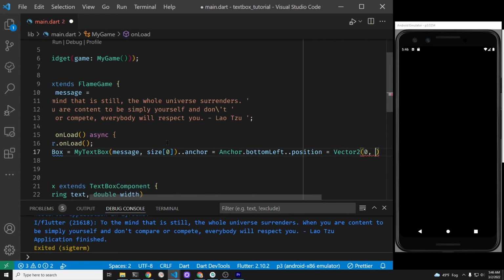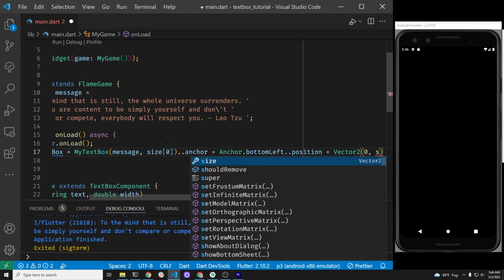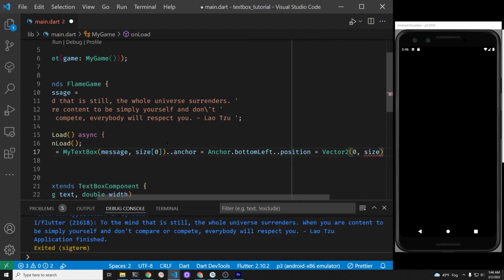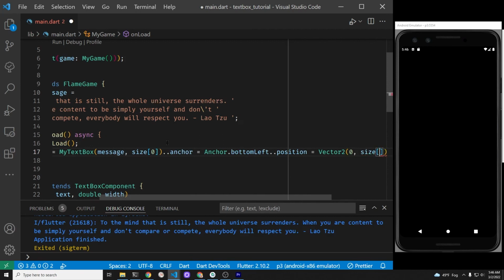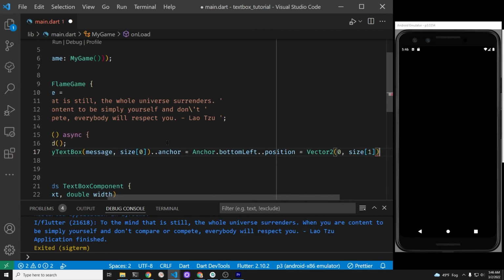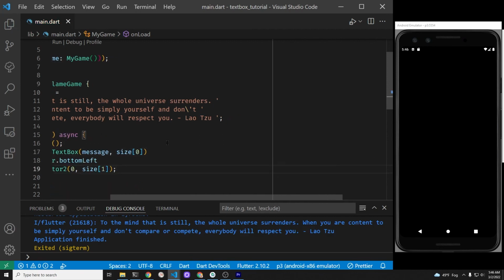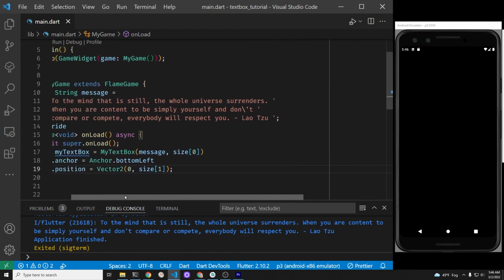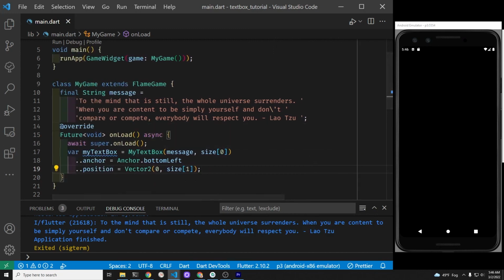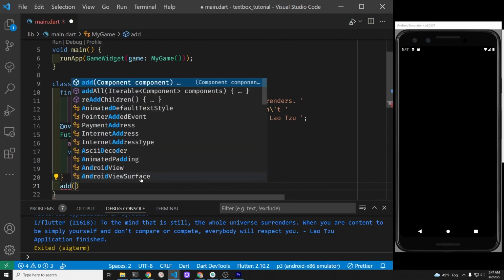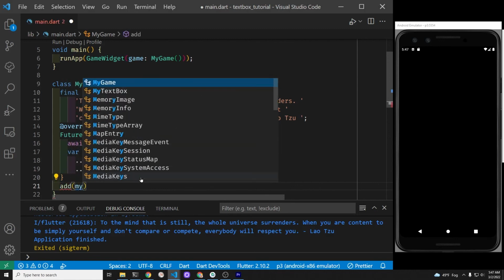It's the bottom portion of this component that we are creating because I'm going to align it with the bottom of the screen of our game. The anchor and the position are specific to Flame. To get the bottom of our screen, I'm going to use size.y. Size is from the Flame game, and it's the size of the entire screen. Now all we have to do is add this my text box to the game.